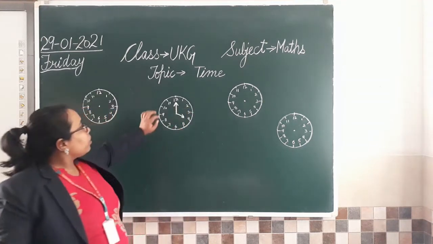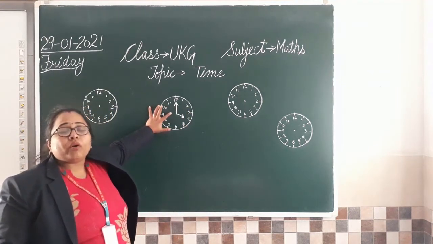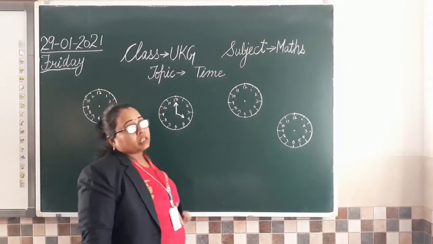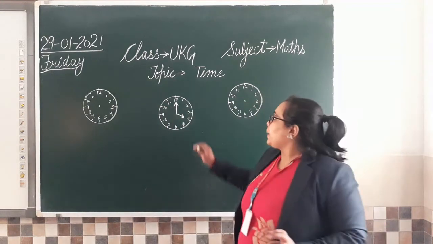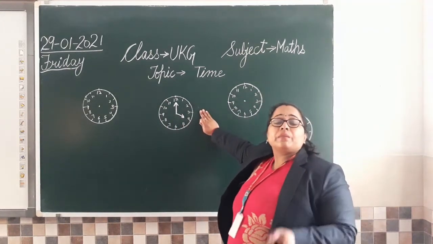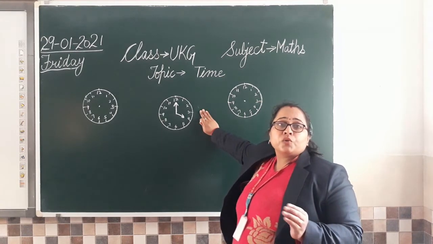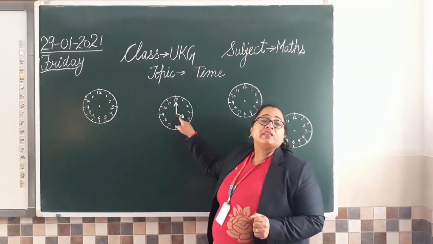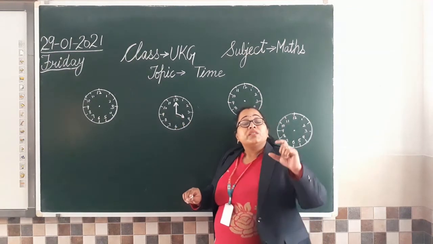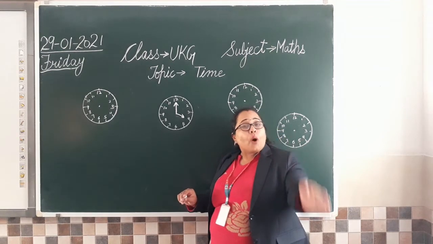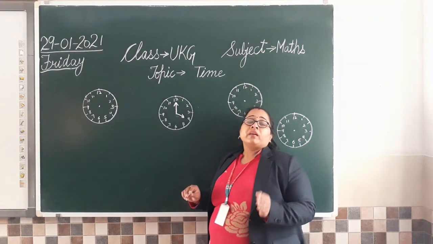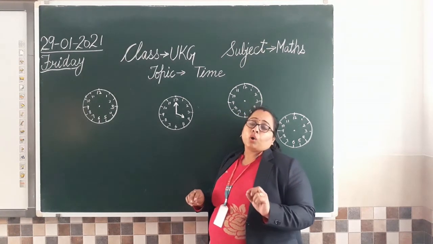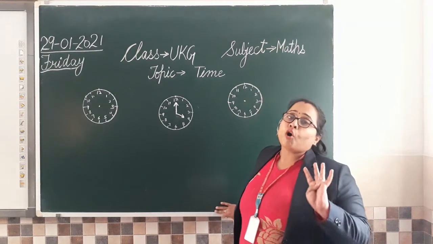So can you tell me, if you are able to read this clock, what time can you read from this clock? इसमें क्या टाइम दिखाई दे रहा है आपको? If I ask you to read it, the number towards which the small hand is pointing, जिस नंबर की तरफ छोटे वाला हैंड पॉइंट करता है, we read that o'clock. टाइम क्या होता है? उस नंबर जितना o'clock. What is o'clock? कि full 4 o'clock.